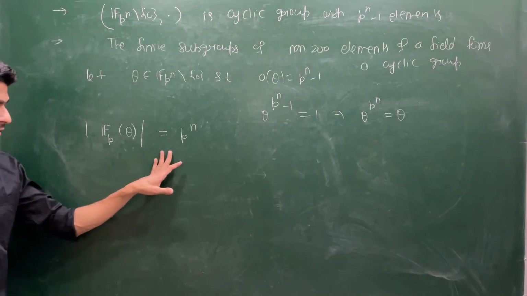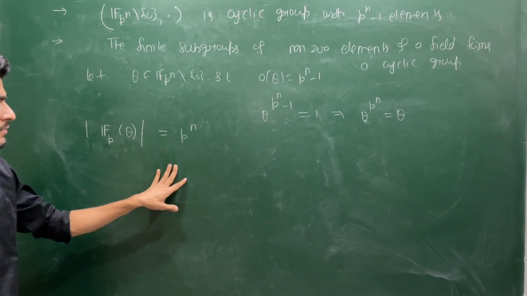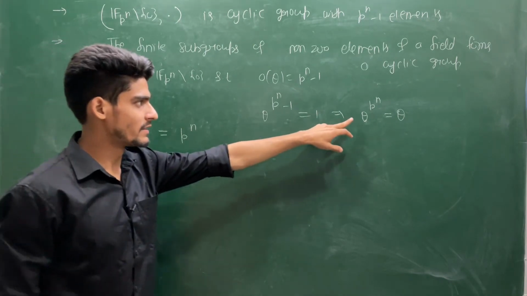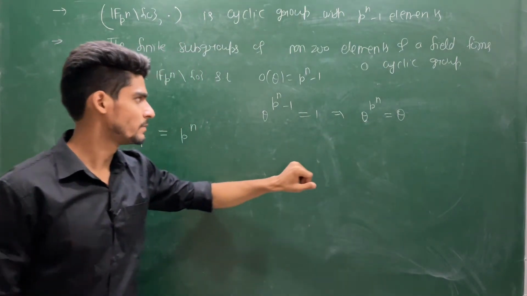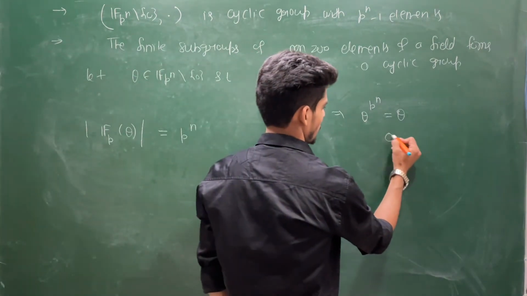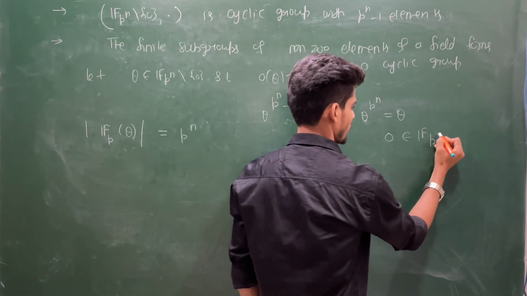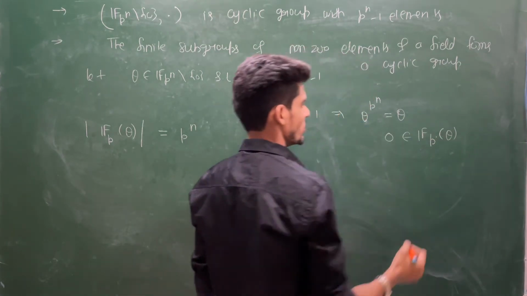See how it is p power n. Let's observe. Because this theta is satisfying this equation. A 0 will always be there. See, 0 is always there.